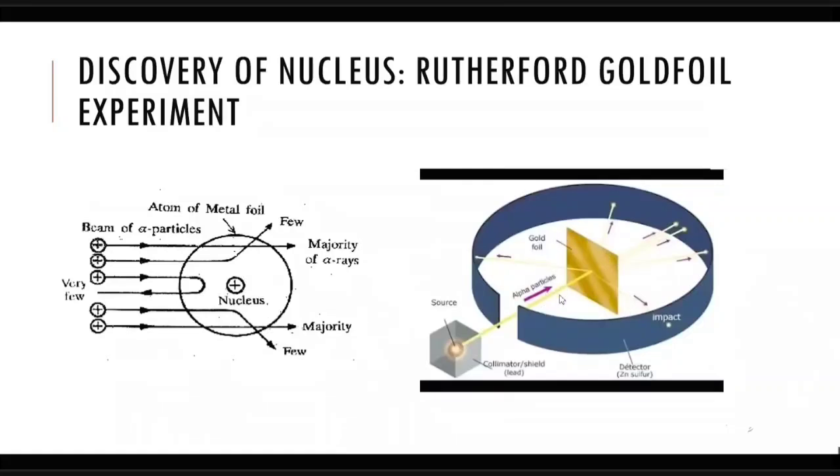Now, it is very important that you understand a few things about alpha particles. Alpha particles are positively charged particles. This is the first thing which must be kept in mind. The next thing which must be kept in mind is they have a penetrating property. They can penetrate through matter. That is, this is a very thin gold foil. Now, why are we using gold over here? The choice of gold is also because of the fact that gold is the most malleable element on the surface of earth.